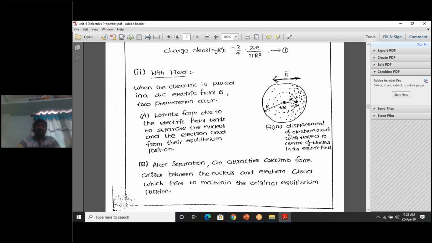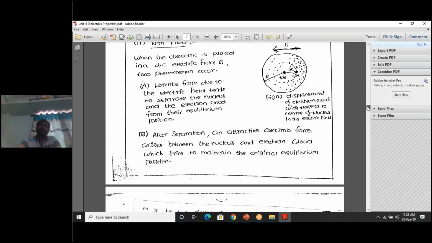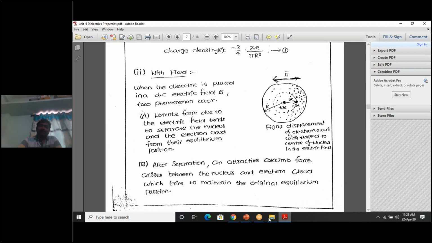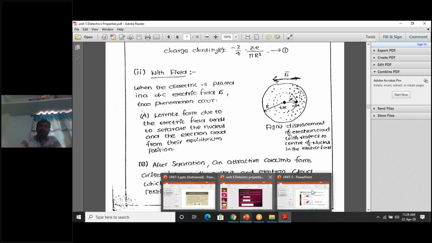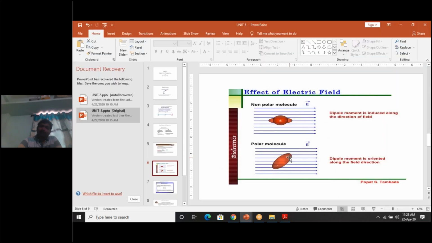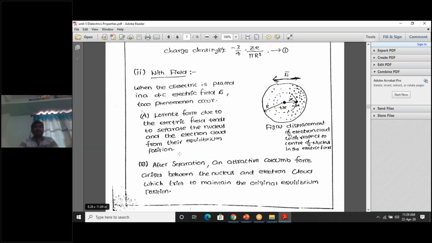Next, what is the second force? Coulomb force. Obviously you know from intermediate, if a positive charge and a negative charge are separated by some distance, they attract each other. That is Coulomb's law of attraction, the Coulomb force.